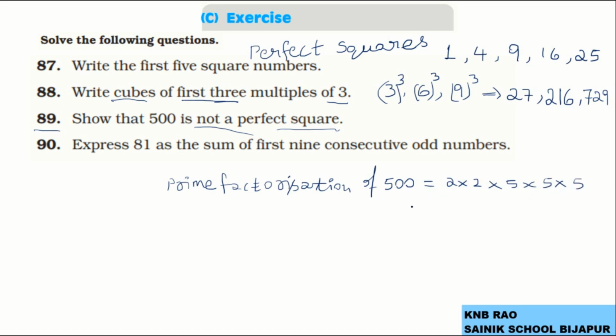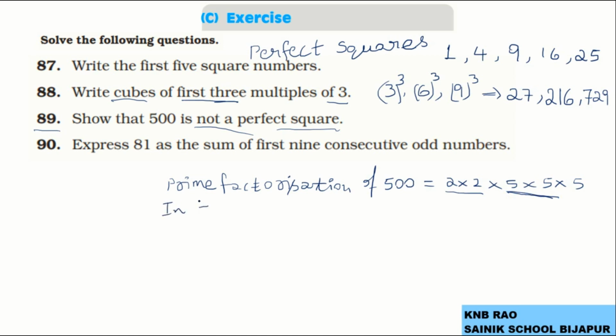So in this prime factorization of 500, if I want to call this number as a perfect square, then each multiple must be in pairs.